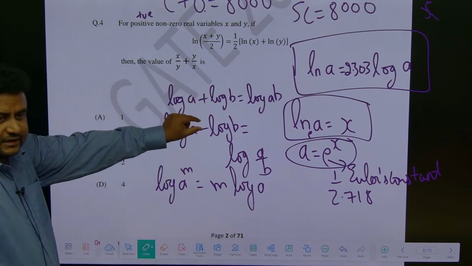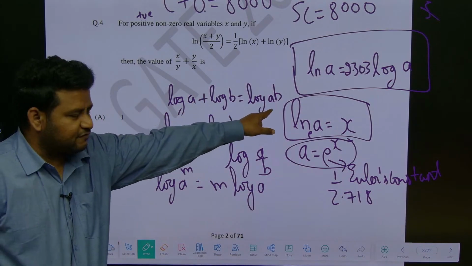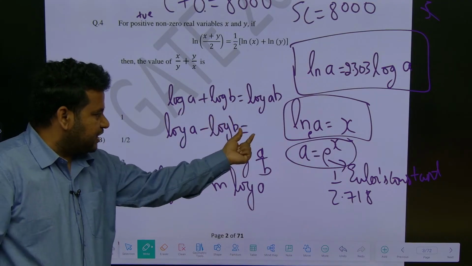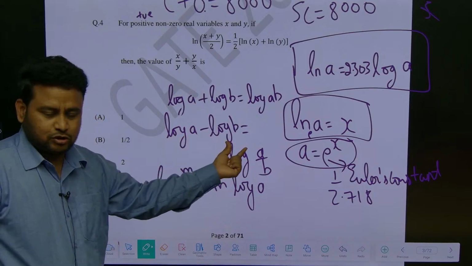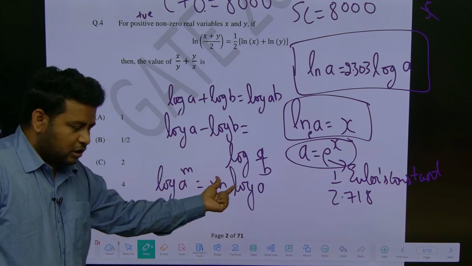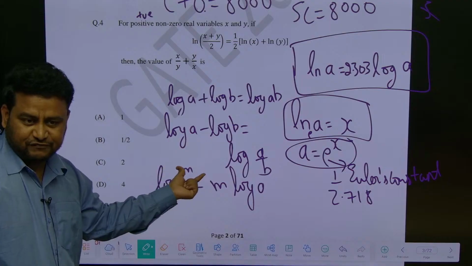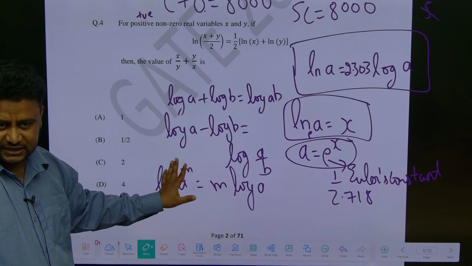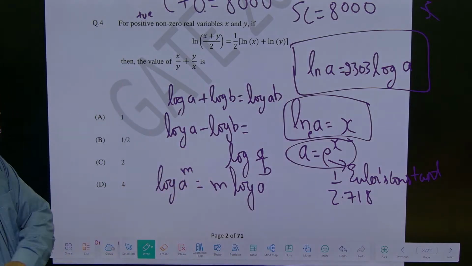And everywhere here I am writing equals. That means what? Log of ab can be written as what? Log a plus log b. Log of a by b can be written as what? Log a minus log b. Log of a to the power m can be written as what? m times log a. So the converse is also true, because I have written it as equals. So look at this question.